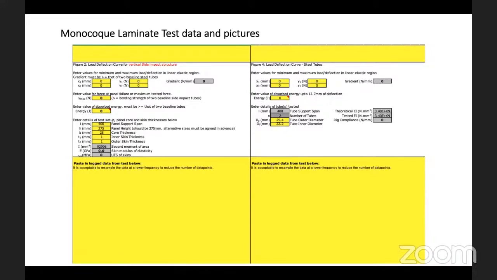But if something turns red, then you definitely have to recheck your data as well as the rule to see whether it is compliant, because it is designed in a way which accommodates the minimum requirement of the rule. And below, you can paste all the log data of your test, whatever is listed in T3.5.